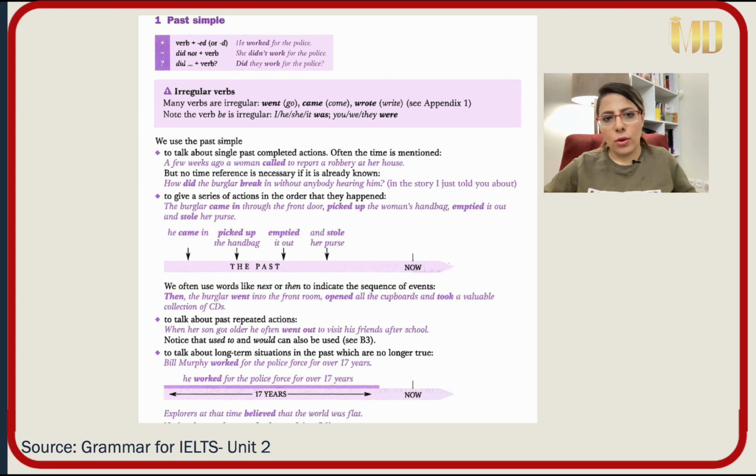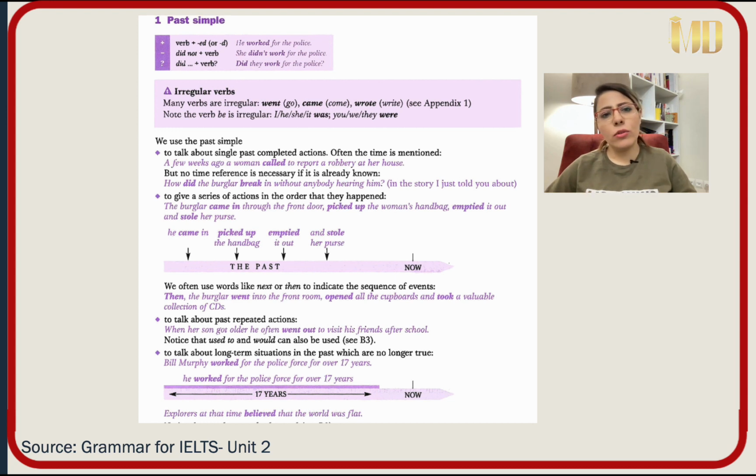Yes, so when we have was and were in a sentence, we can directly add not to these two. For example, I wasn't hungry, she wasn't hungry, it wasn't hungry, you, we, they weren't upset, they weren't late. Yes, but when we have action verbs like work, talk, walk, teach, they are action verbs. We use didn't, like she didn't teach English, she didn't tell me, she didn't travel a lot.